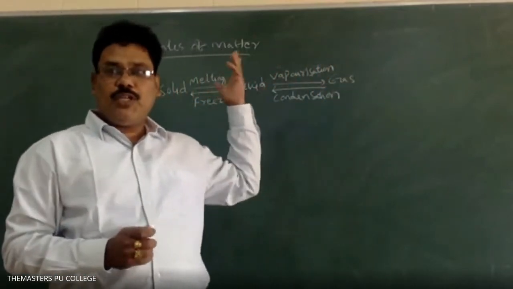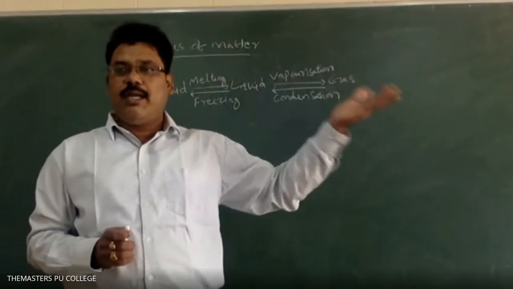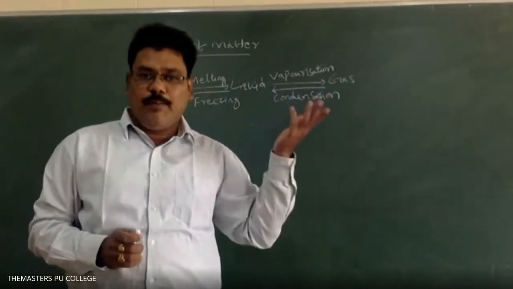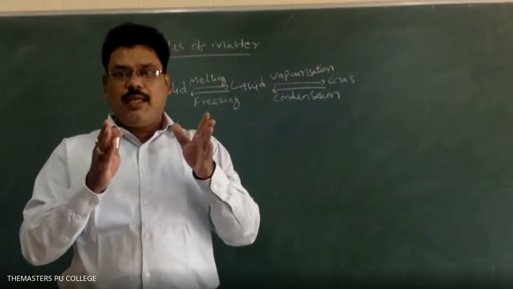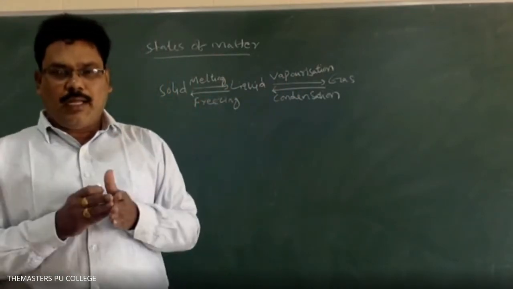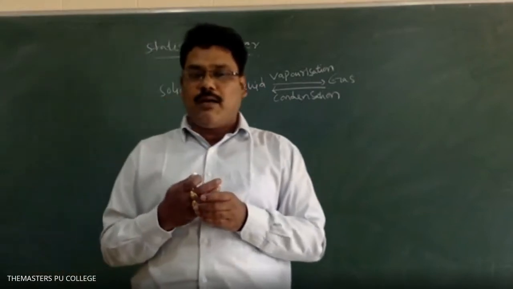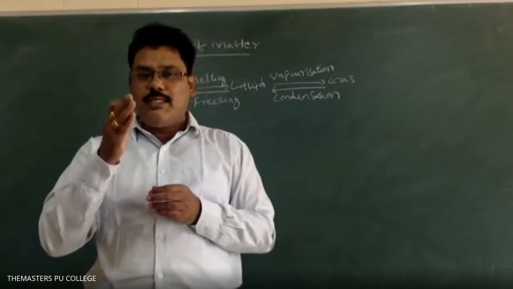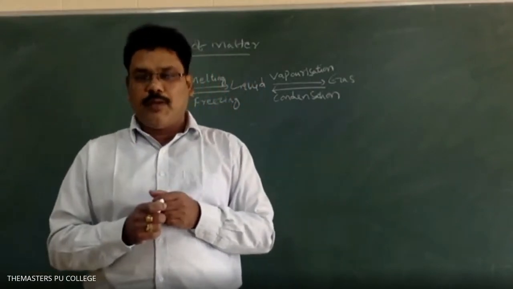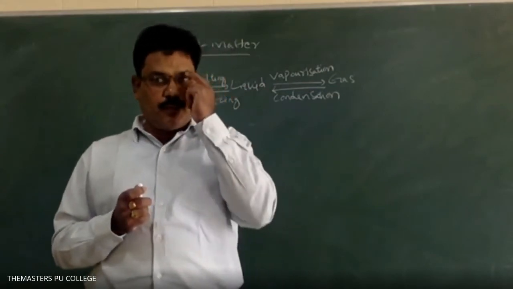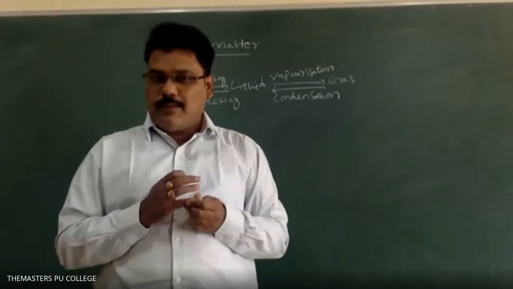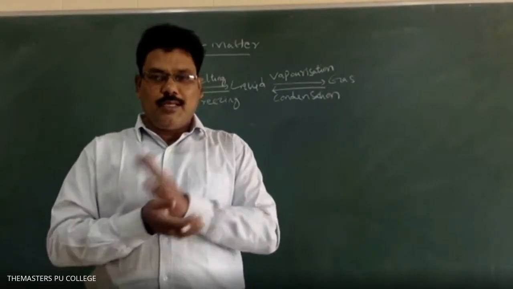Whenever we discuss the physical state of a substance, it is at room temperature. What is the room temperature? 27 degrees Celsius.